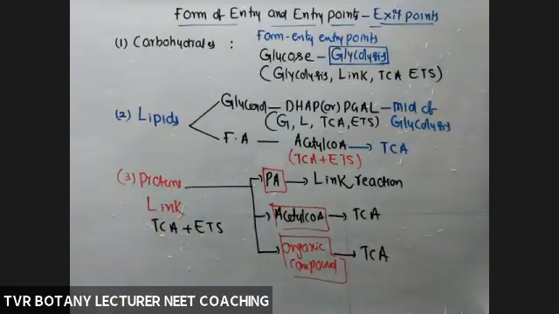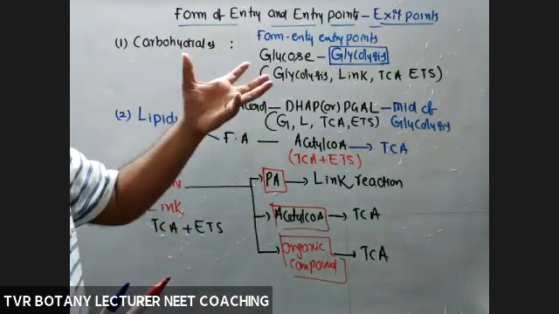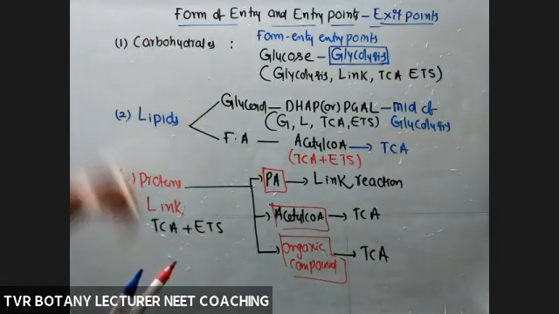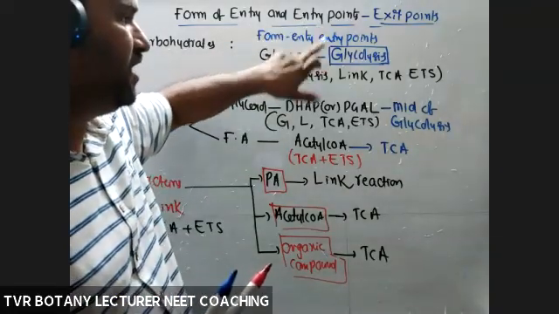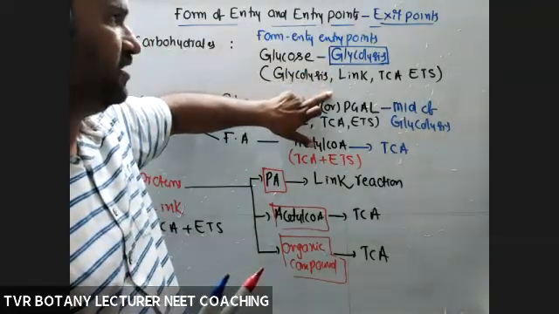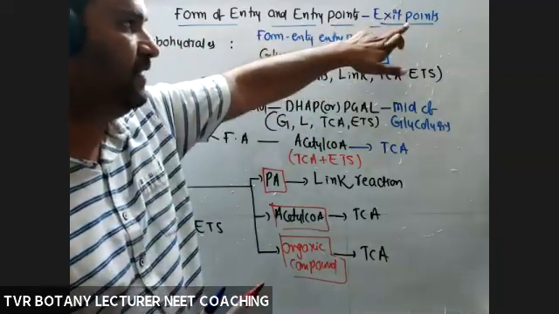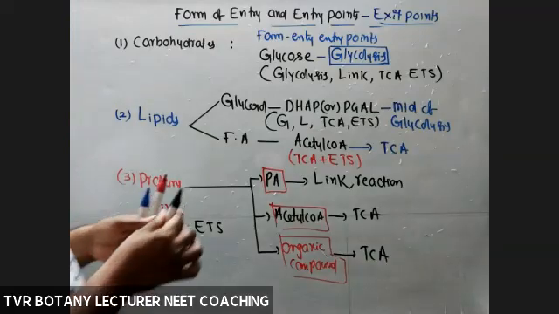Exit means withdrawal of a certain number of intermediates from the respiratory chain to synthesize amino acids, proteins and lipids. That is anabolic. Exit means anabolic.